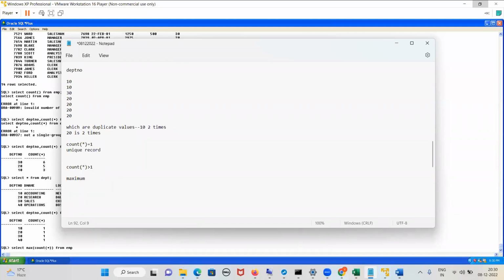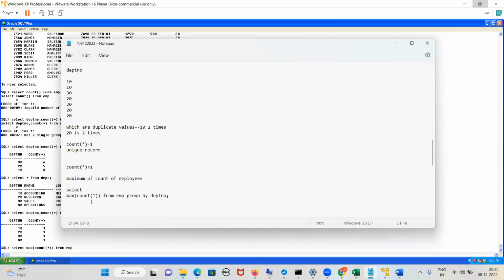So suppose someone asks you maximum of count of employees. What will happen is we use a nested function. So max of what will we use? Count of employees. Suppose I've written star, I can write employee number from EMP, and group by is mandatory here. When we use a nested group function, group by is mandatory. That means this is giving the maximum of the number of employees for each department. So what will be the answer for this?